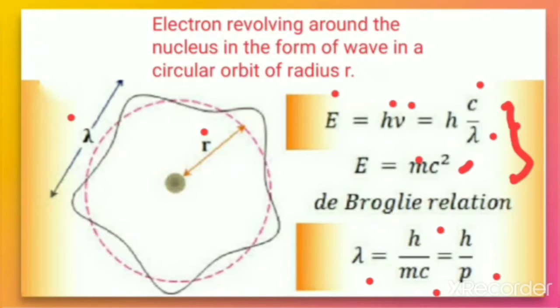Lambda is equal to h by p, or we can say lambda is equal to h by mc. So de Broglie has given a relation between the wavelength and the velocity of the electron, which is revolving around the nucleus in a circular path but in the wave form.